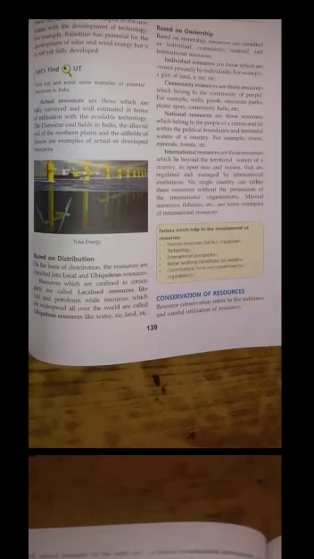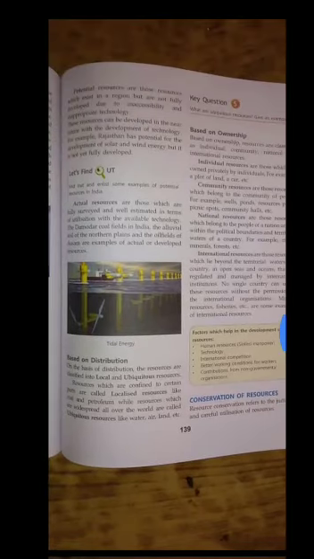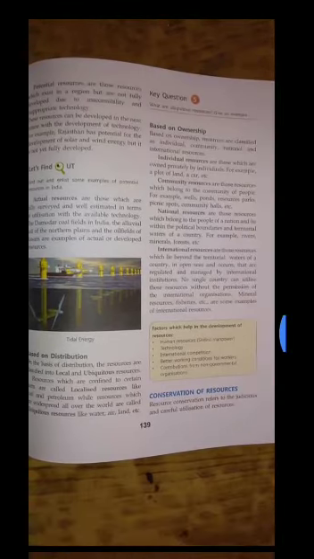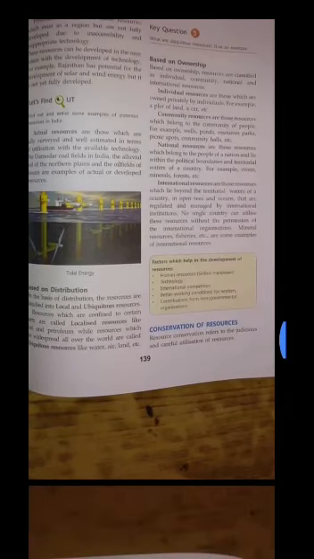Then we have the second main type of resources, that is human-made resources. When a natural resource undergoes drastic change by human intervention, it is called a human-made resource. For example, iron ore is processed to make steel. In human resource, people are the main source, and it enables us to improve the quality of people's skill to create more resources. Now let's come to the last topic of the chapter, that is conservation of resources.